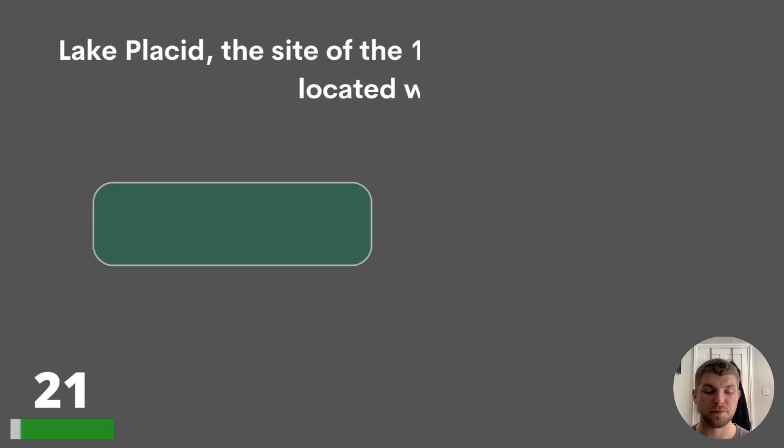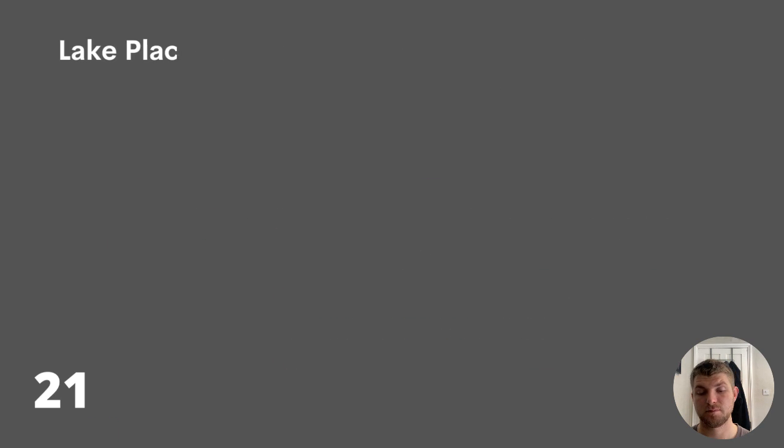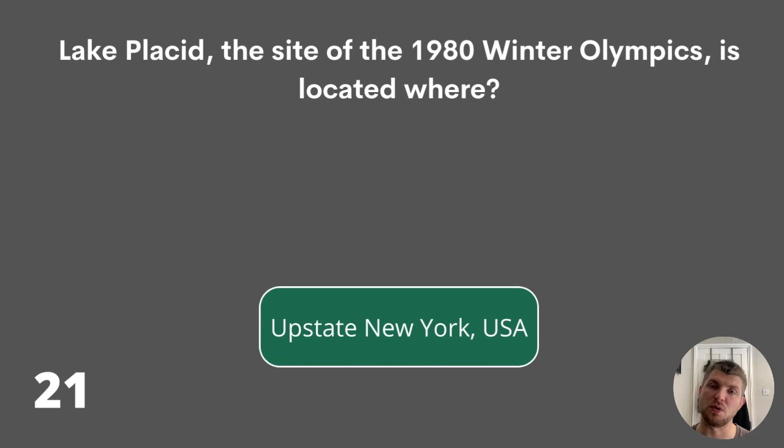Question 21. Lake Placid, the site of the 1980 Winter Olympics, is located where? Utah, Central Australia, or upstate New York? The answer is upstate New York in the USA.